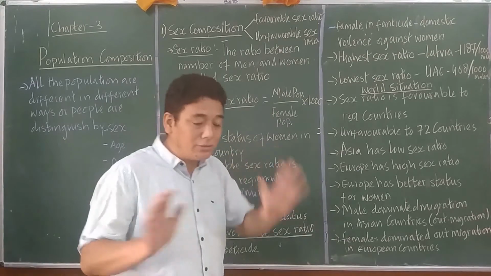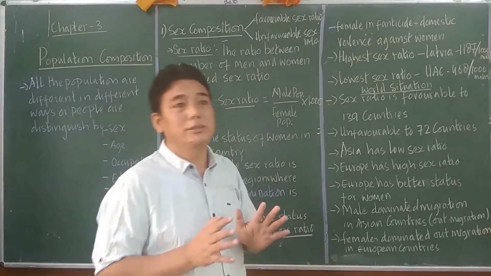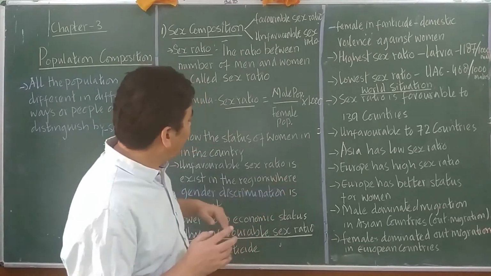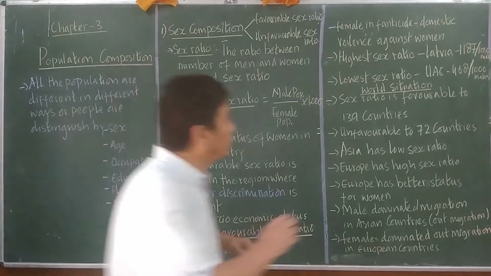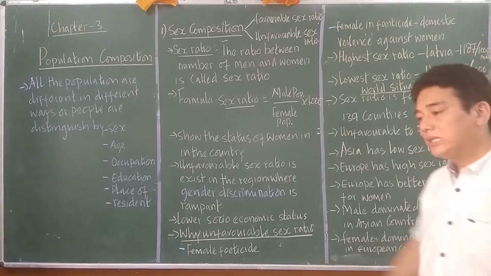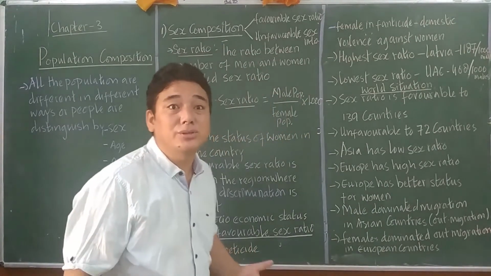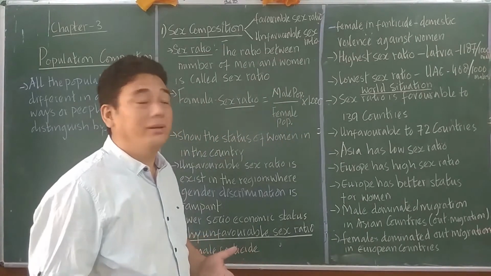So for 1,000 male population, how many females? Suppose for a country like Latvia, it is 1,087 females to 1,000 males. So that means in that country the sex ratio is favorable for women.